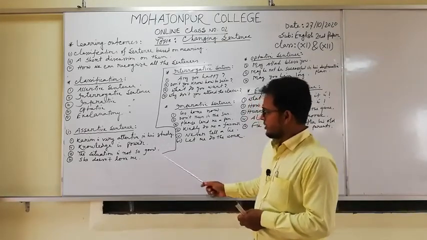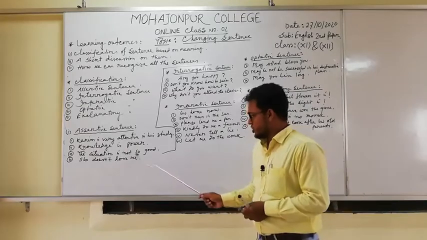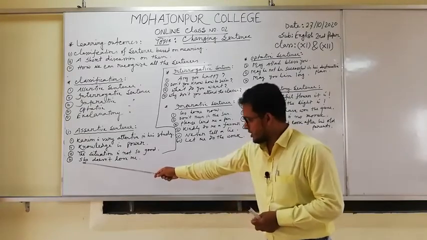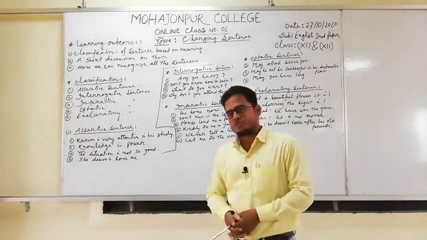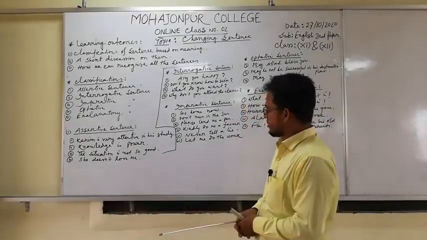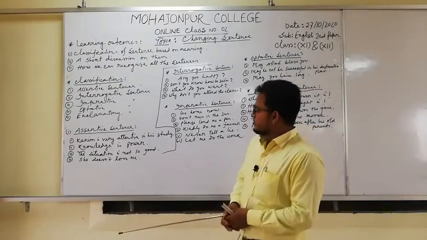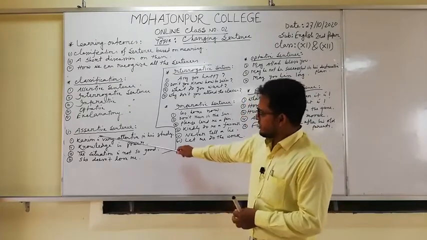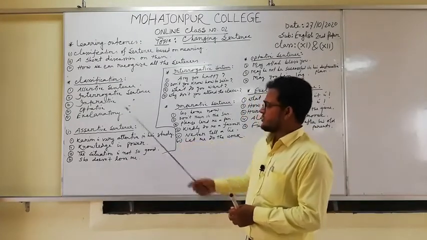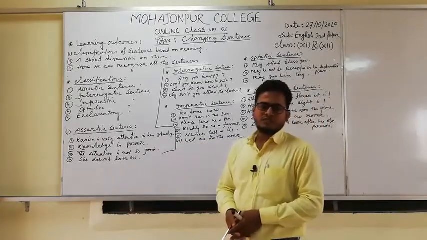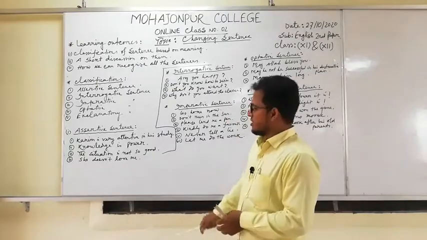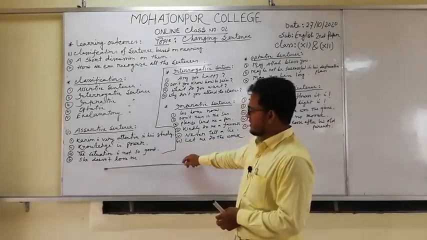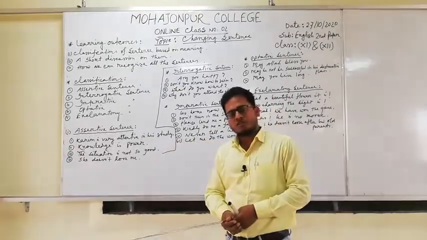Knowledge is power. The situation is not so good. And the last one is she doesn't love me. Dear students, here there are some sentences. These are called assertive sentences, but how can we recognize that all these sentences are assertive or not?